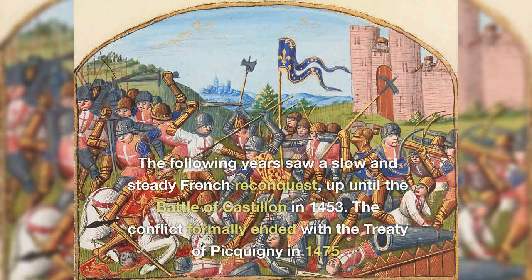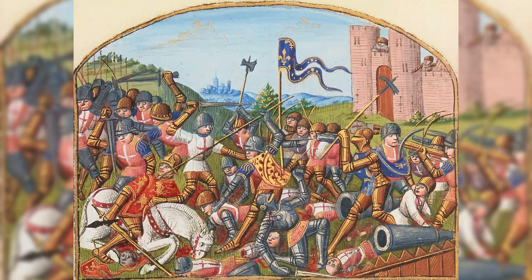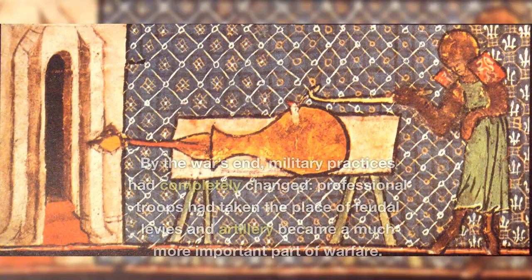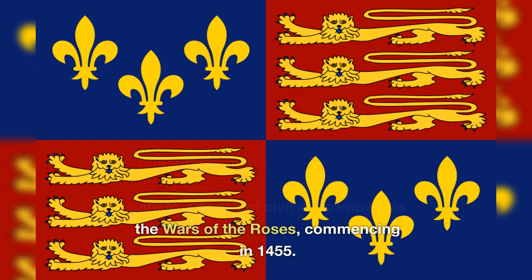The following years saw a slow and steady French reconquest, up until the Battle of Castellon in 1453. The conflict formally ended with the Treaty of Picquigny in 1475. The only continental land still in English hands remained the Pale of Calais. By the war's end, military practices had completely changed, professional troops had taken the place of feudal levies and artillery became a much more important part of warfare. Suffering immense financial losses, England was left insolvent and on the path to a series of civil wars known as the Wars of the Roses, commencing in 1455.